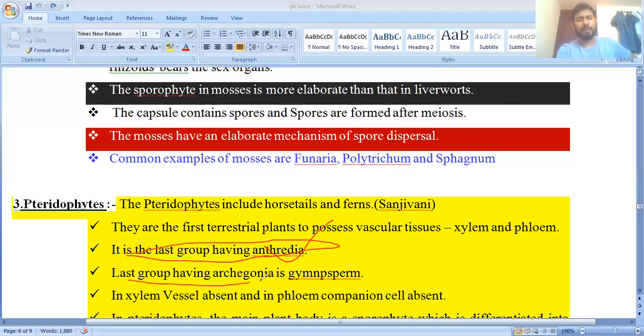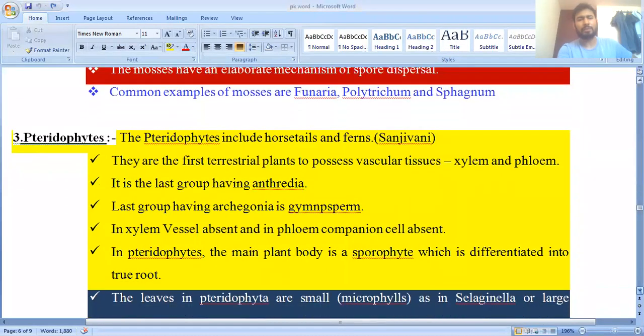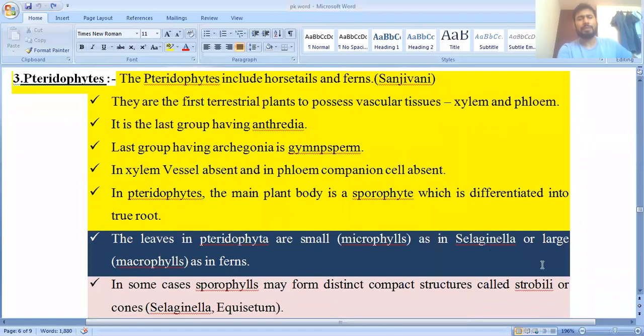Next point, the last group having archegonia is the gymnosperm. You should know this because here they have given antheridia, so I have also discussed archegonia, though we will discuss it later in gymnosperms. The last group having archegonia is the gymnosperm. And the earlier statements were already given: in xylem, vessels absent, and in phloem, companion cell absent. Clear? These statements were already discussed.